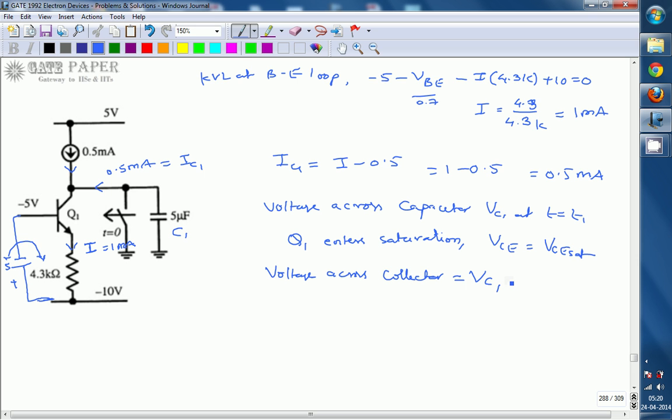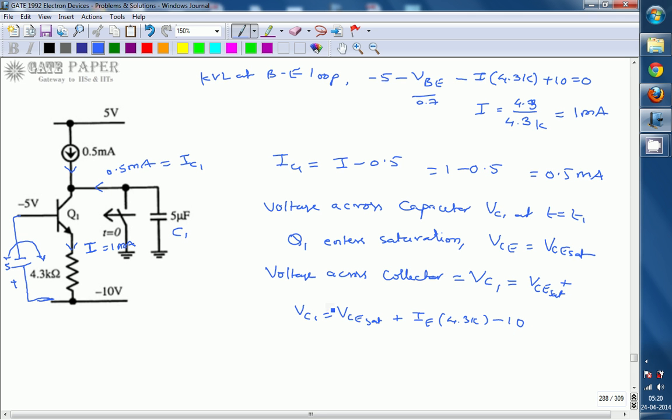That implies we can write it as VCE saturation plus IE times 4.3 kilo ohms, and then minus 10.